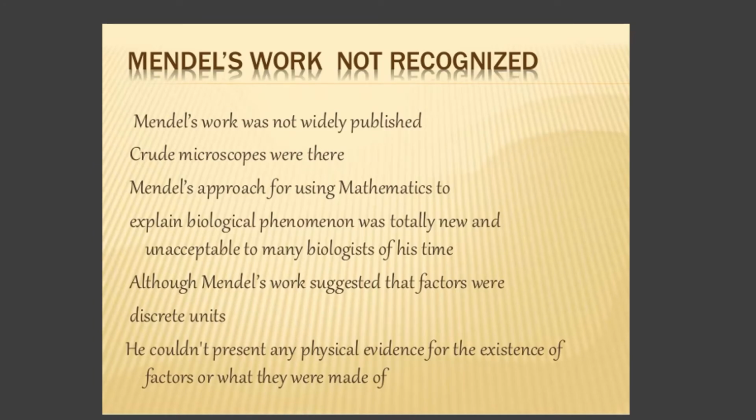Now, you all know the experiments of Mendel. He selected the garden pea plant. All those concepts, the seven contrasting characters, we discussed in our previous lectures. Right now, I need to discuss why Mendel's work was not recognized. Even though he did many things, his work was not at all recognized. What is the reason behind that?